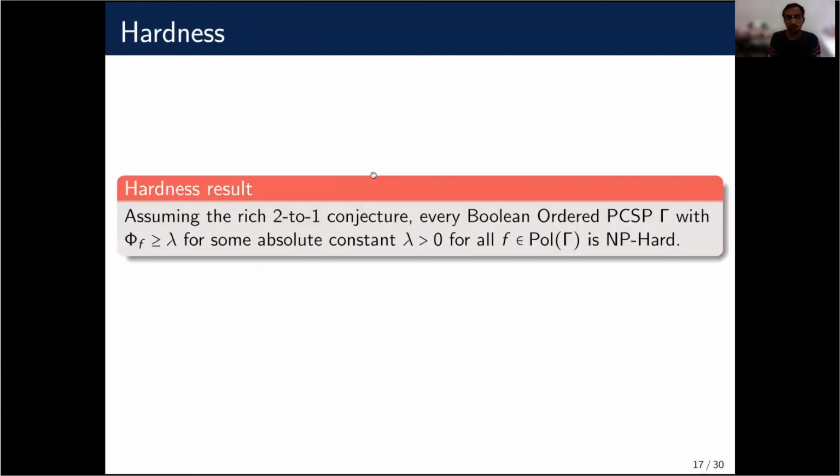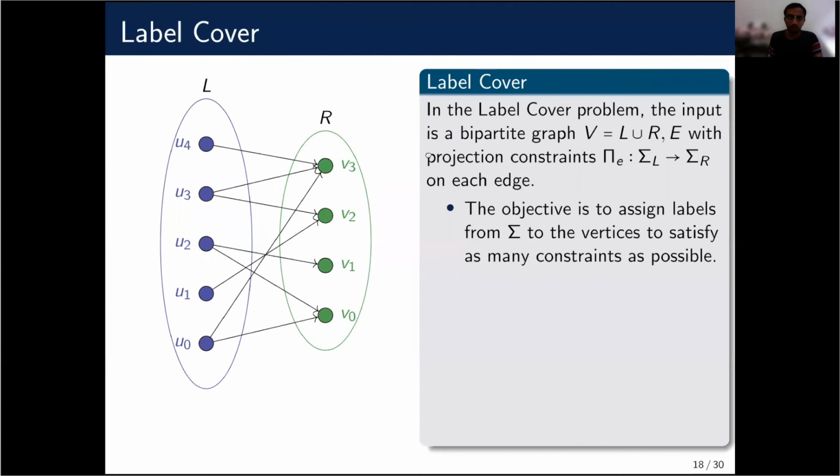Okay, we now discuss the hardness part of the dichotomy, which is the hard part. And recall the statement, which is that assuming the Rich 2-to-1 Conjecture, every Boolean ordered PCSP gamma with phi of f at least lambda for an absolute constant lambda, then gamma is NP-hard. And the way we show this is using the standard label cover long code framework.